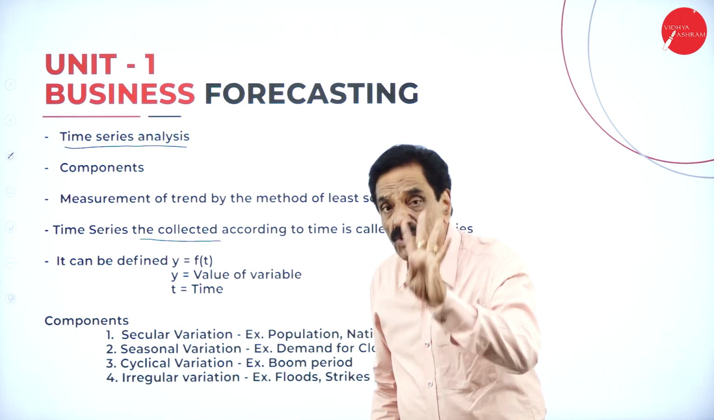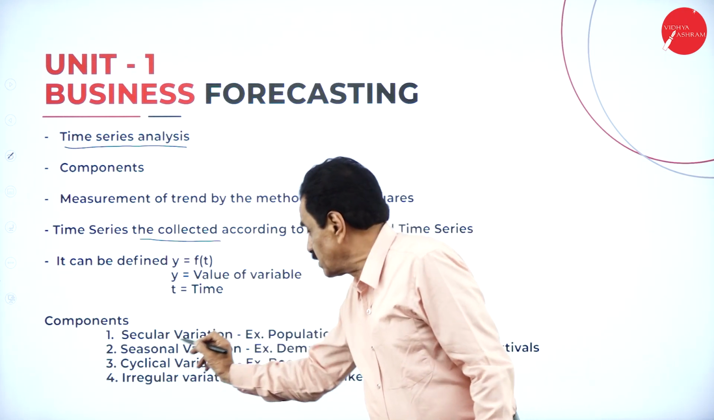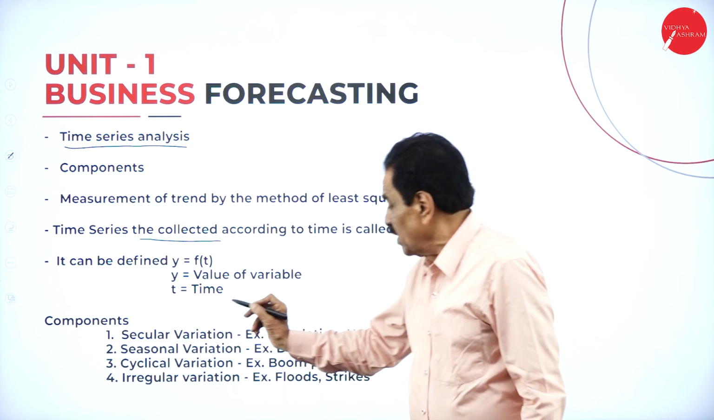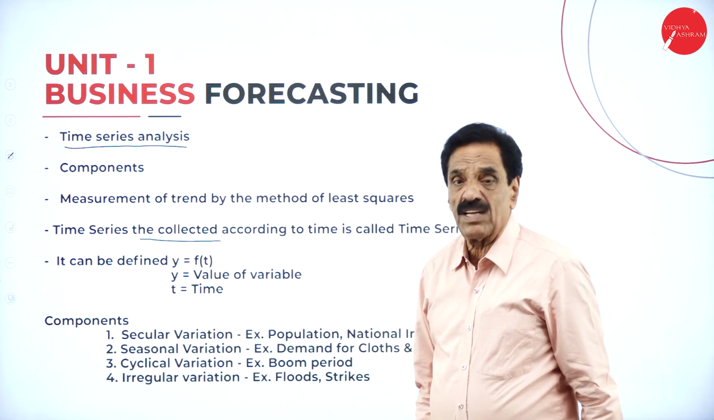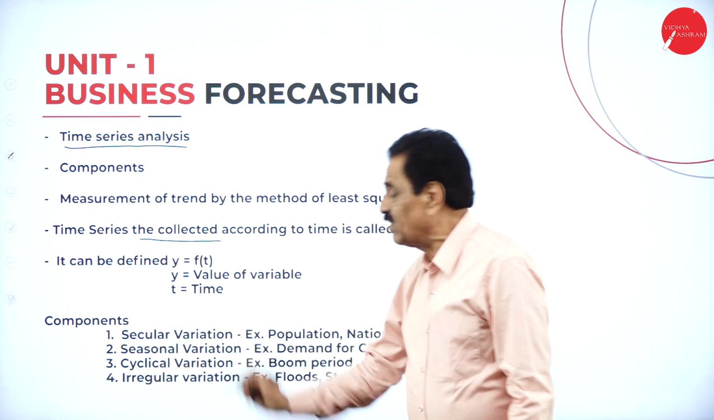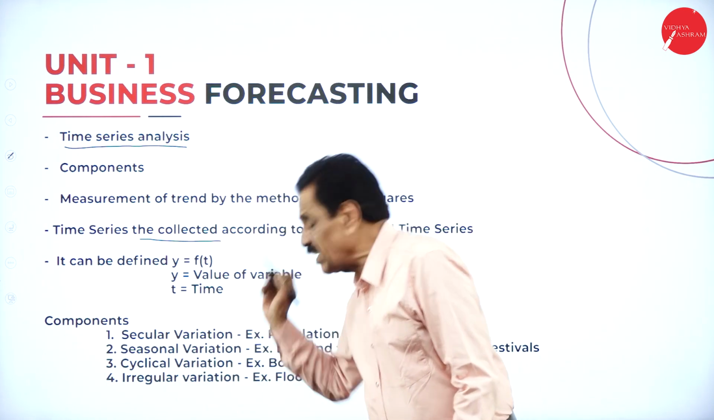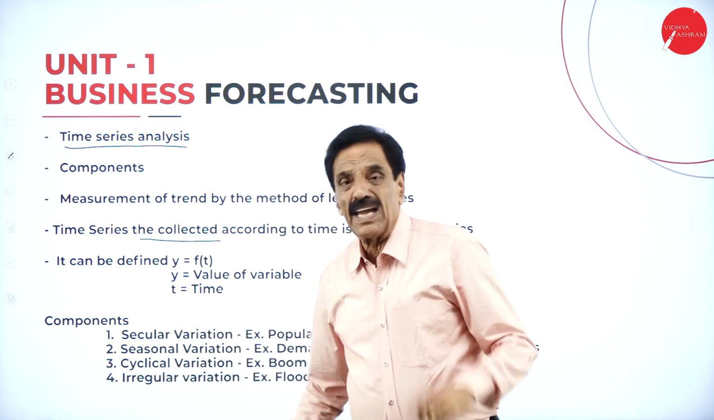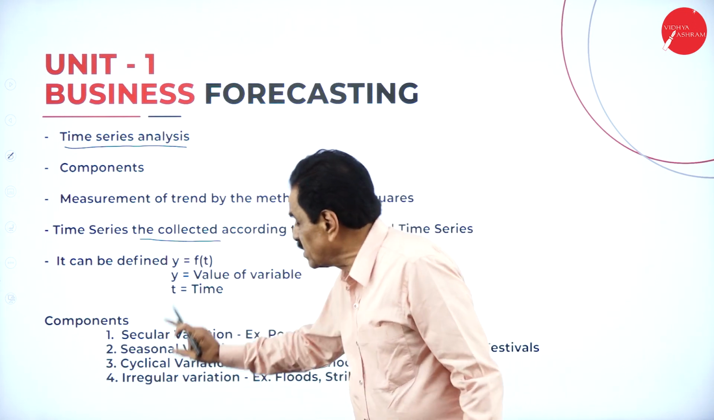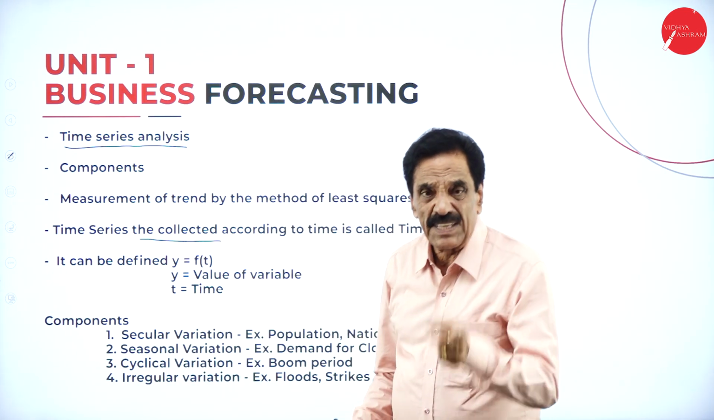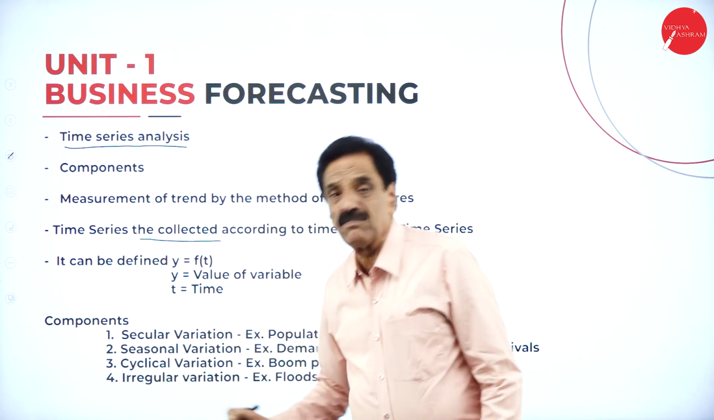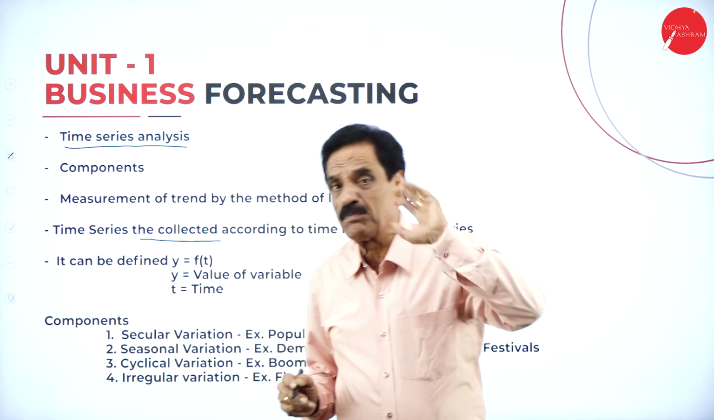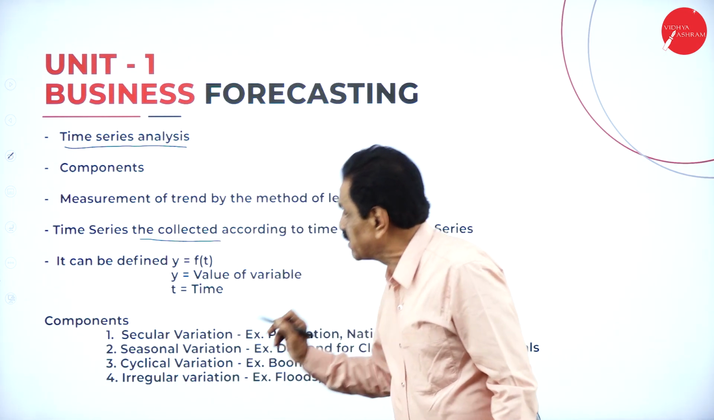So which are the four components? One is secular variation. Number two, seasonal variation. Number three, cyclic variation. Number four, irregular variation. From the examination point of view, this will definitely be asked as a 10 marks question. You have to explain it. We are going to give proper notes with examples.